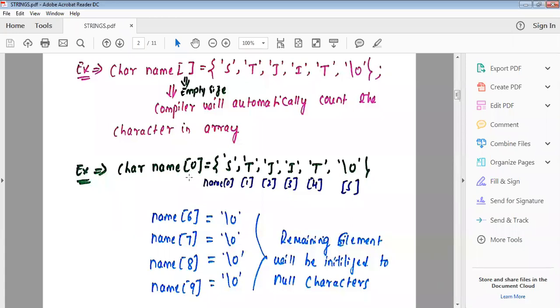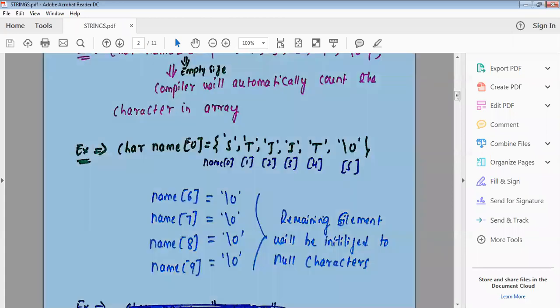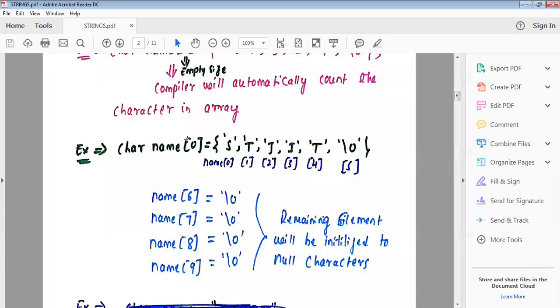Okay, we are utilizing only 6 memory locations, but what about the remaining 4? The index value always starts from 0. So if the size of the array is 10, the index value starts from 0 to 9.